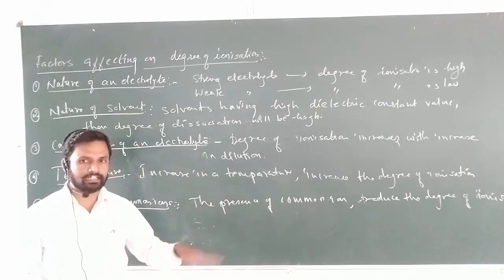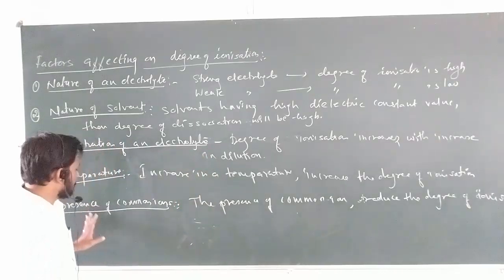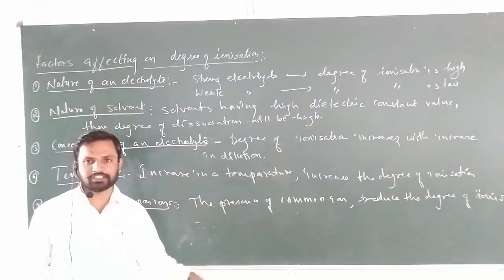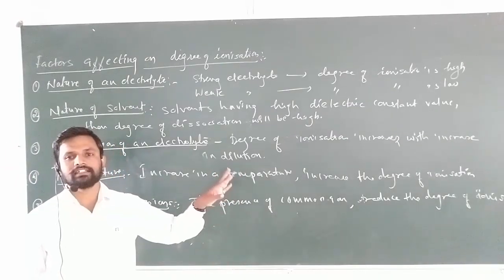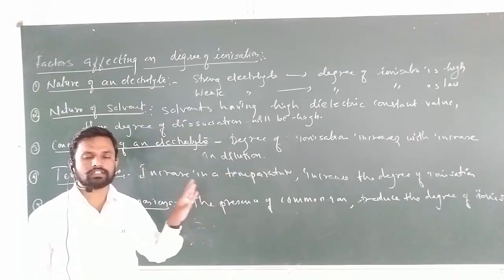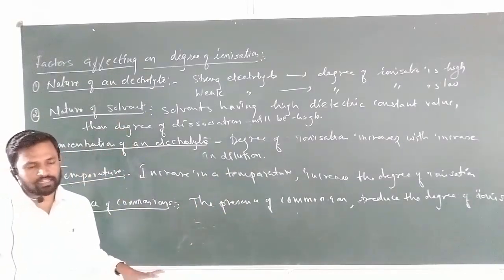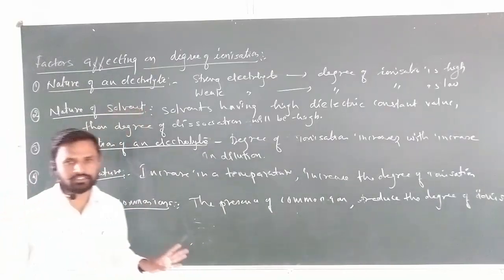For that, what do we have to do? We have to do dilution. Therefore, the presence of common ions reduces the degree of ionization. The value of the degree of ionization decreases. Okay, so these are the very important factors affecting the degree of ionization.